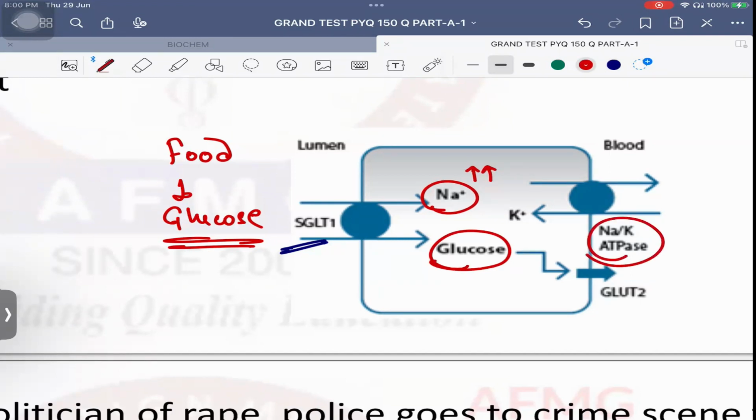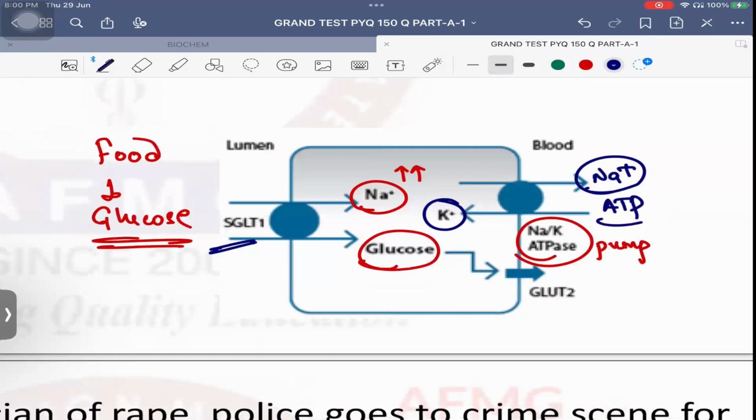And that is done by a pump known as the sodium potassium ATPase pump. What will the sodium potassium ATPase pump do? It will throw sodium outside and bring potassium inside. But for this, it requires ATP, that means it requires energy. How much is the coupling ratio of the sodium potassium ATPase pump? How many sodium out and how many potassium in? 3:2 usually. And this glucose which has been absorbed in the intestinal cell,